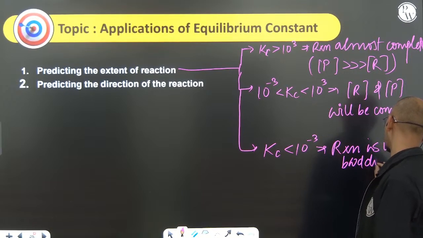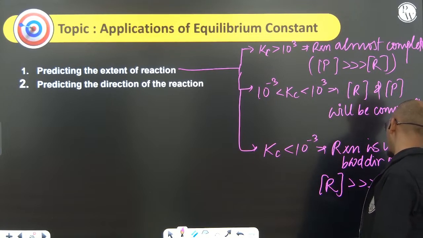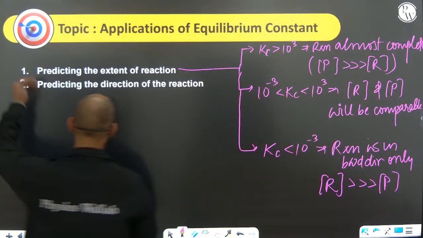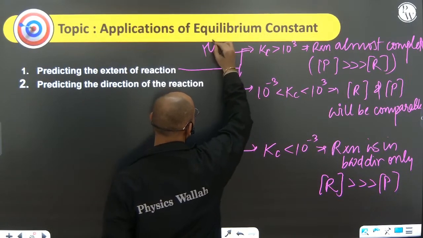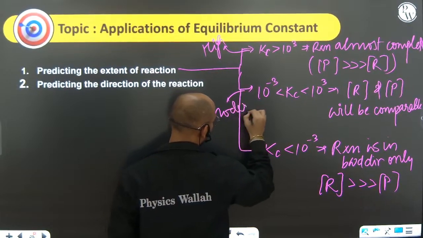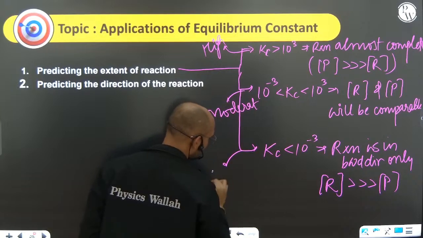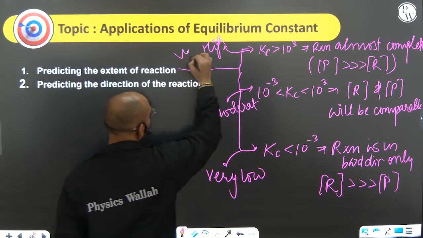Backward direction only means the concentration of reactant is very much higher than products. So we can say, to predict the extent of reaction, Kc is high for near completion, moderate for comparable amounts, and very low for backward direction.